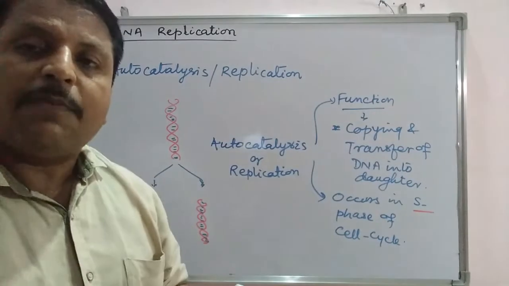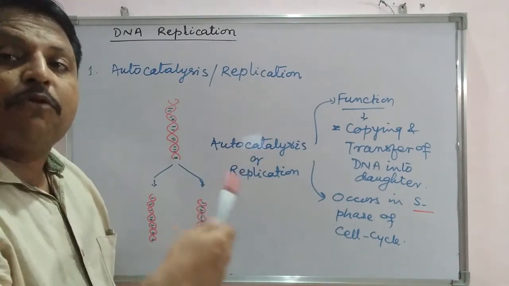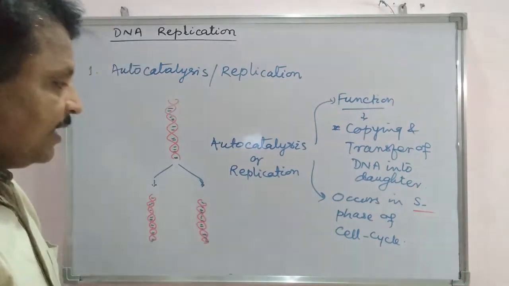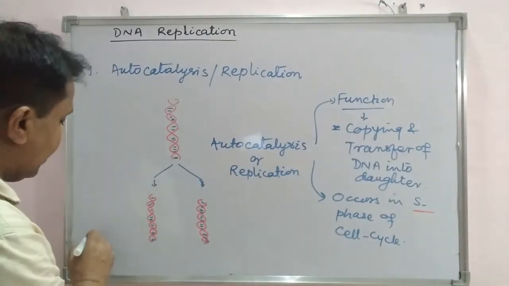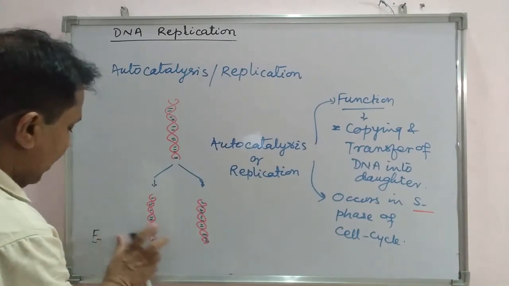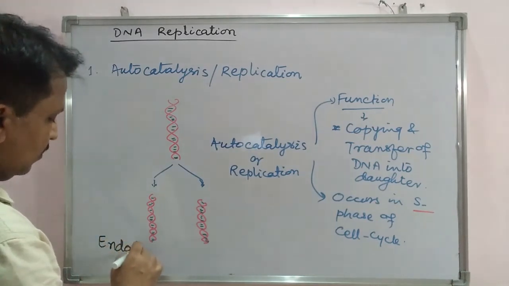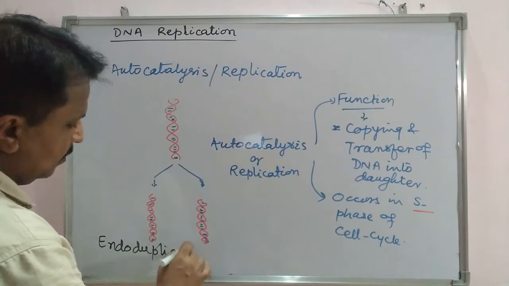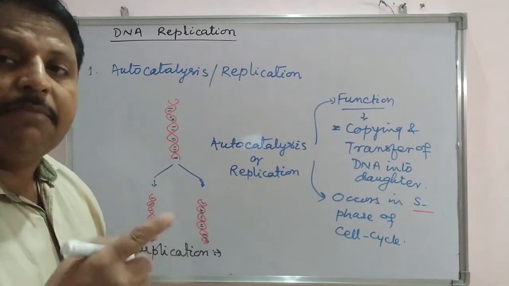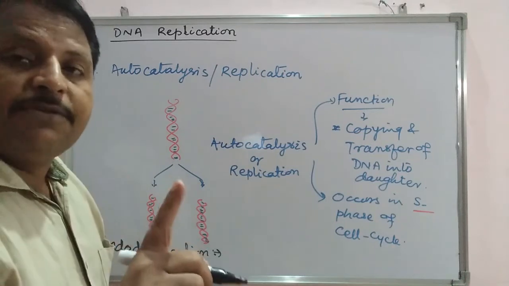In that condition, the amount of DNA will be doubled and the number of chromosomes will be doubled, but there will be no cell division. That mechanism is known as endoduplication. This means doubling the number of chromosomes and the amount of DNA, but there will be no division of the cell.